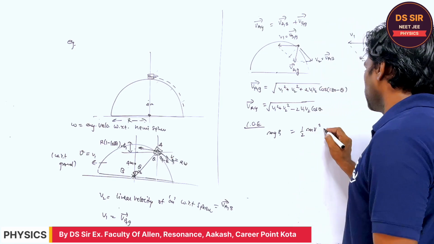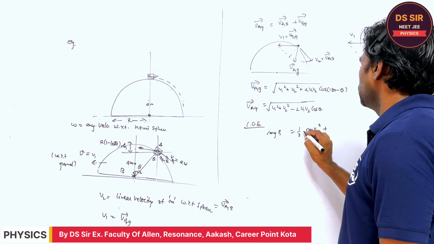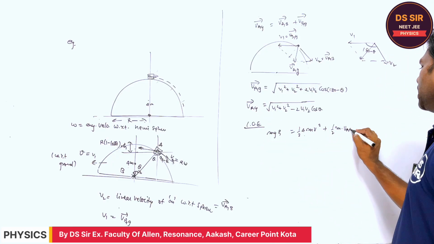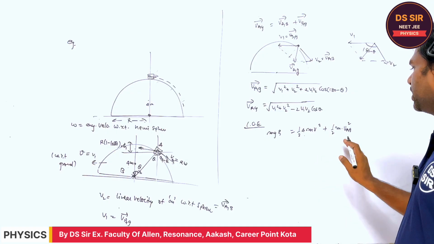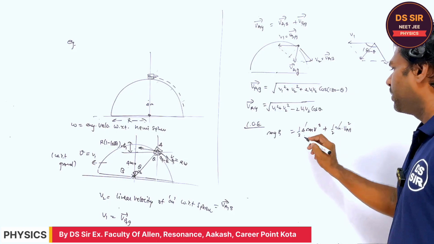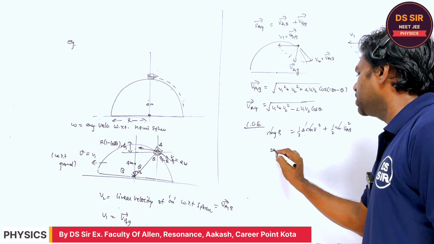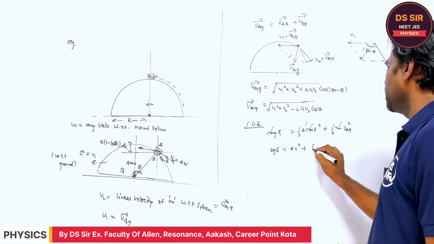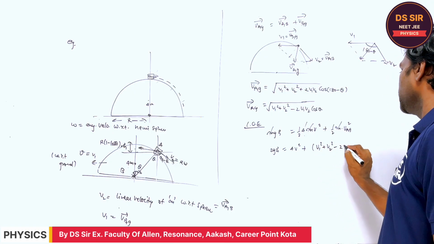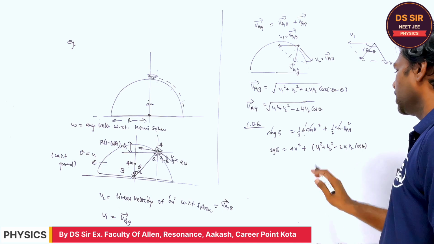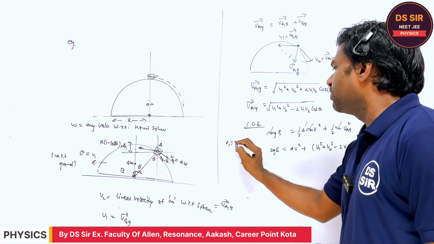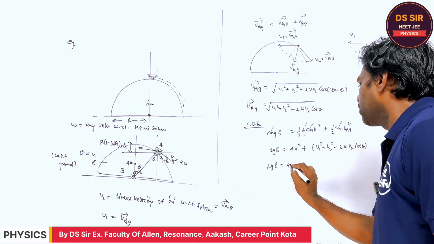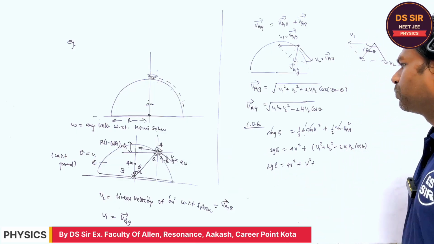So half m v square, and the mass is 4m, plus half m VAG square. Is it clear, Varsha, or not? You tell. m will cancel out. So 2gh is equal to 4v square plus VAG square. VAG square means v1 square plus v2 square minus 2 v1 v2 cos theta. And v1 means v. So 2gh is equal to 4v square plus v square plus v2 square minus 2v v2 cos theta.